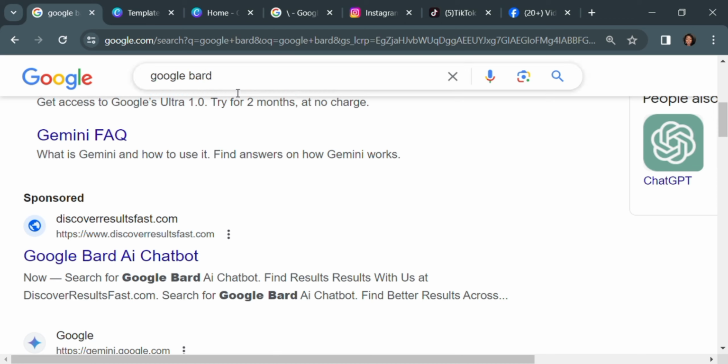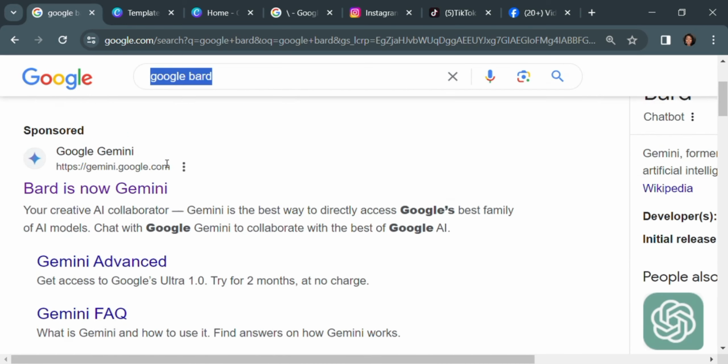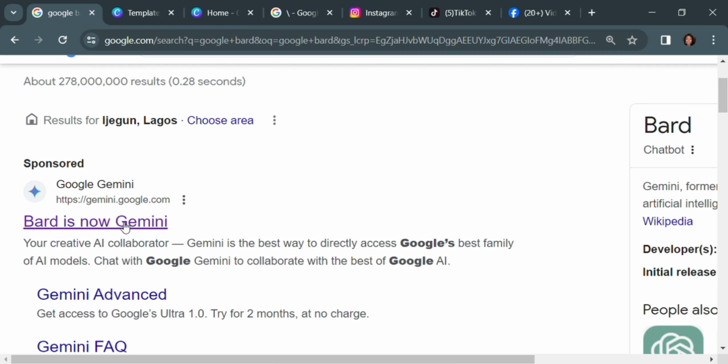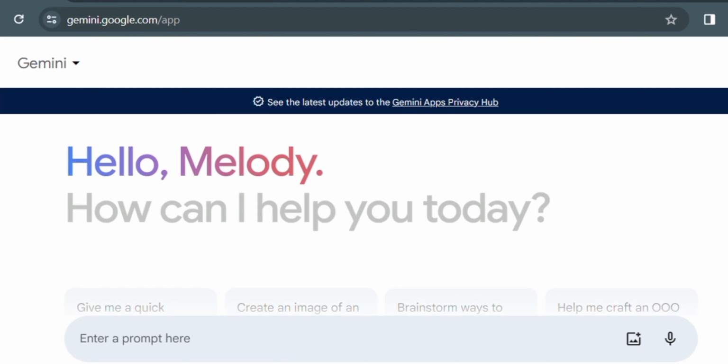So the first thing you want to do is go to Google Bard. Google Bard is an AI tool, just like ChatGPT. Google Bard is now Gemini, so if I say Gemini, I'm still referring to Google Bard. You can also search Google Gemini and it will bring out the same thing. So now you want to go to Google Bard or Google Gemini.